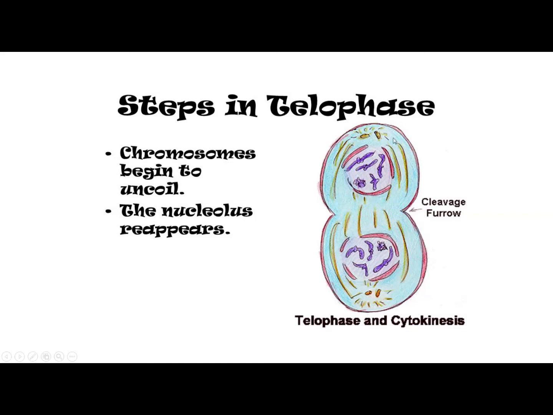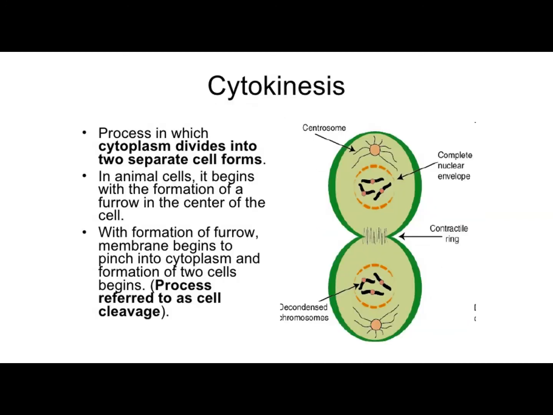This division of a cell is called cytokinesis. This is important. Note the word cytokinesis. What is cytokinesis? It is a process in which cytoplasm divides into two. Actually, it is a process of splitting. Keep this in mind.